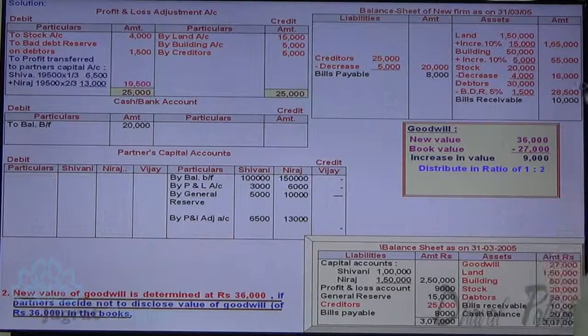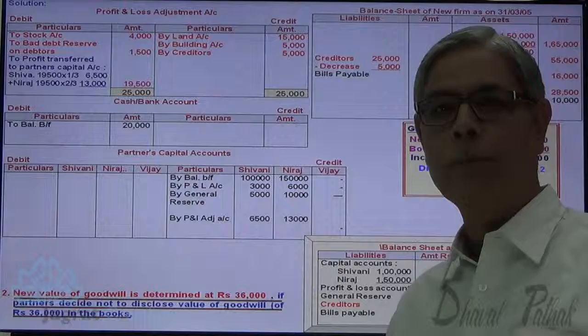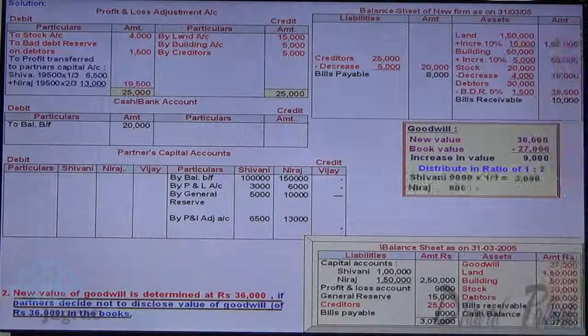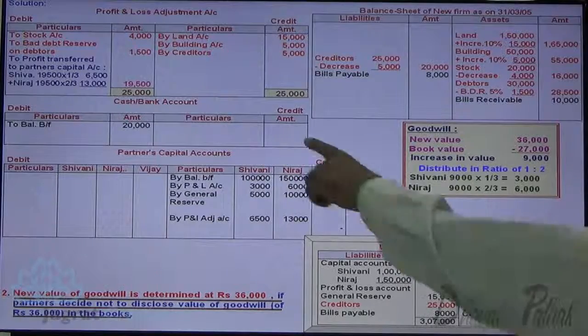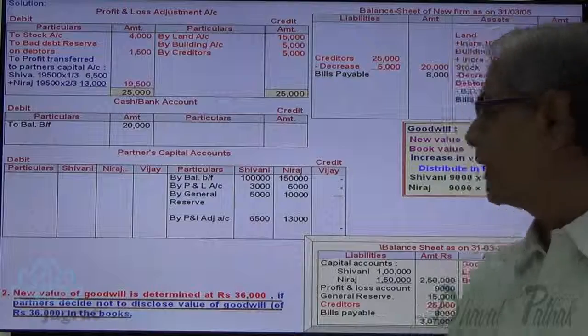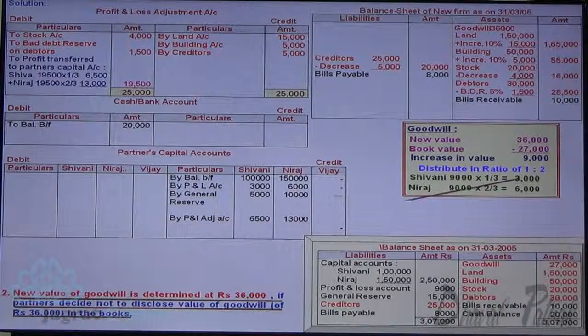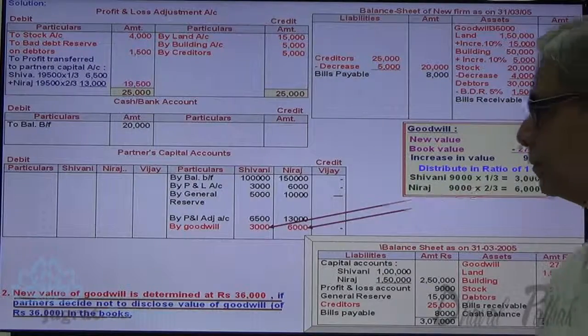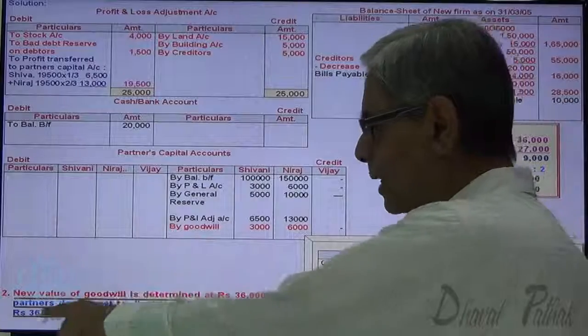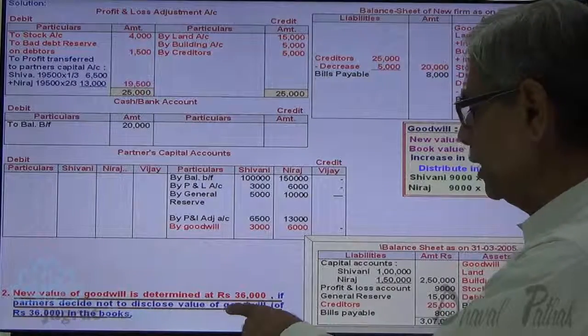That is distributed between Shivani and Neeraj, old partners, in the ratio of 1:2. That is the old profit sharing ratio. 3,000 is the share of Shivani and 6,000 is the share of Neeraj. Goodwill account debit to partners' capital account credit, 3,000 and 6,000. Now after admission, partners decide whether to disclose goodwill.